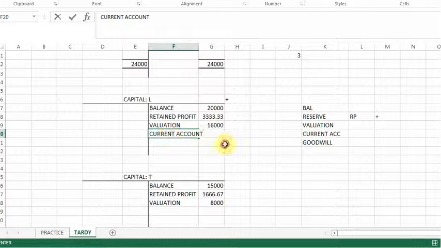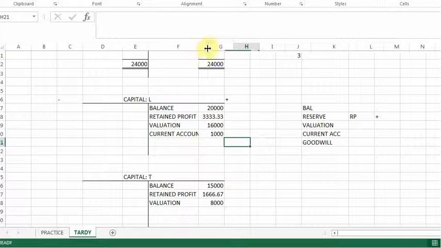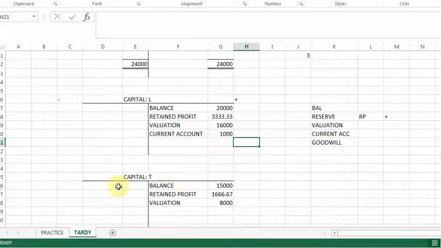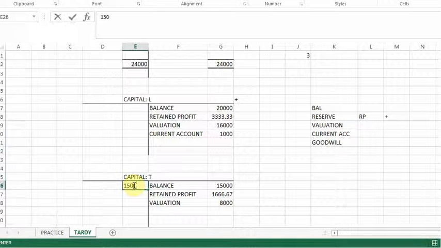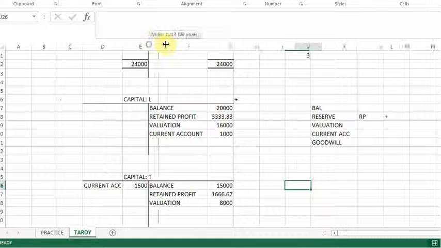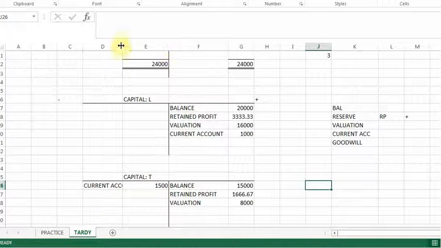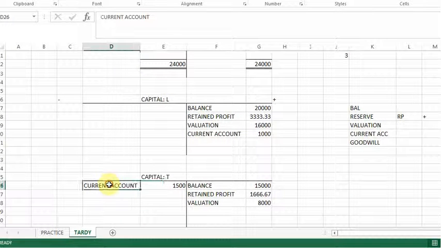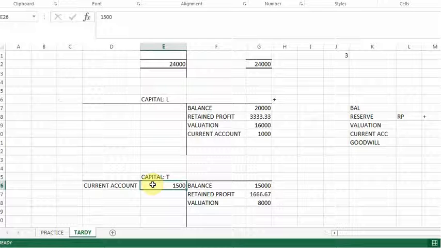For Tardy, I see that he has a negative 1,500, a debit, so it's going to be lesser capital as well, and I'm going to say current account. So the same effect that it has on the current account, it will have on the capital account. If it was negative, it will be negative in the capital account.